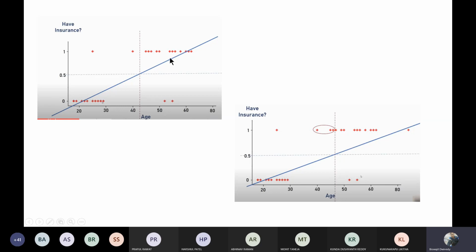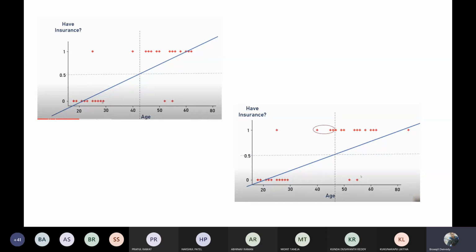If the straight line is like this, then for prediction purposes I have to fix some threshold value, because you can see the output has two values, either 0 or 1. So for predicting I have to fix the threshold in between.